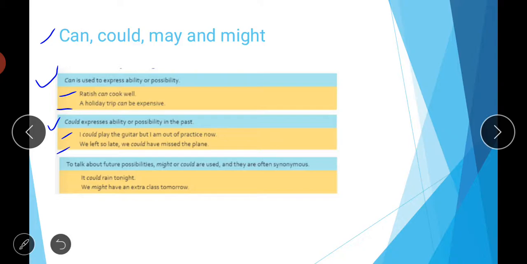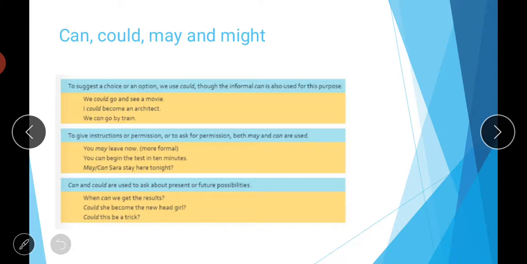Then next is to talk about future possibilities. Might or could are used, and they are often synonymous, meaning they have the same meaning. So, it could rain tonight, we are talking about a possibility that could happen tonight, and we might have an extra class tomorrow. So when we are talking about a very slight possibility of something, we can use these words, and they are synonyms of each other, so we can use them interchangeably.